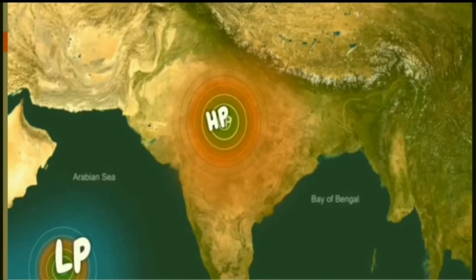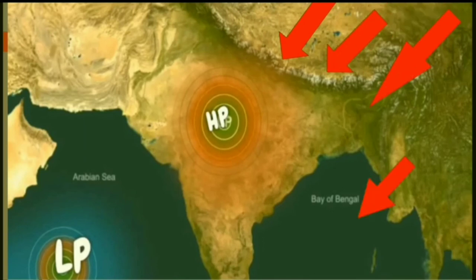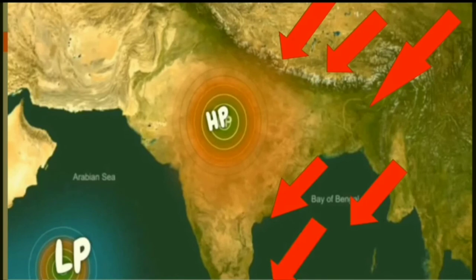Now the direction of the land breeze is from the northeast direction. It comes over the Bay of Bengal. When it comes over the Bay of Bengal, it hits the Coromandel coast, and parts of Tamil Nadu and southern Andhra Pradesh get heavy rainfall. It is a stormy wind and causes heavy damage to the standing crops and means of transport. And this time Tamil Nadu received about 70 centimeter of rainfall. So it's a winter rainfall in the Tamil Nadu region.